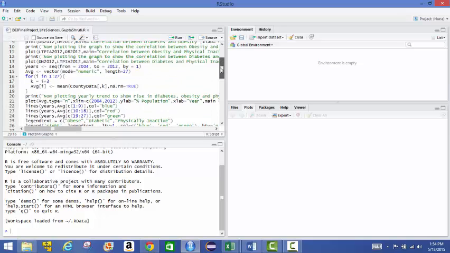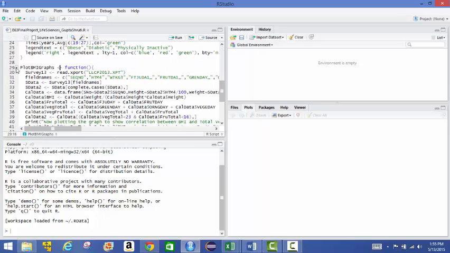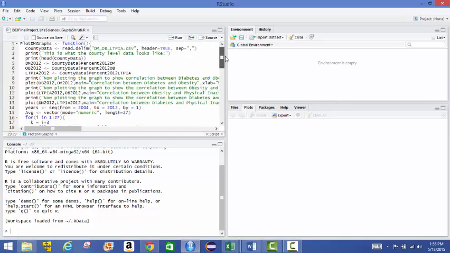So plot DM graphs is the part of the analysis that shows the correlation between diabetes, obesity, and physical inactivity from the first input file that we saw earlier. And the plot BMI graphs is the function that shows us the correlation between BMI, which is an indicator of obesity, and consumption of fruits and vegetables, which is coming from the second input file that we saw earlier.